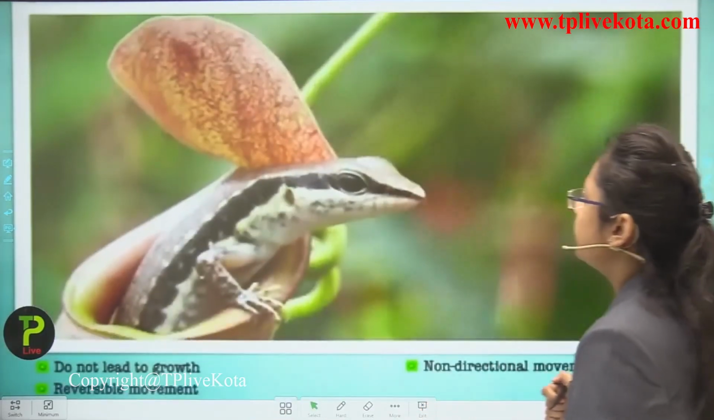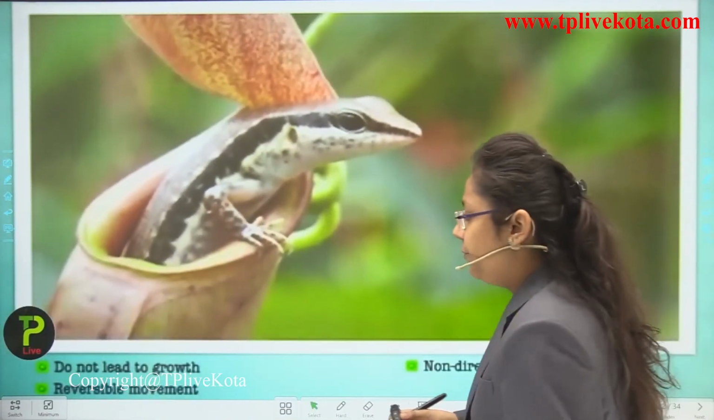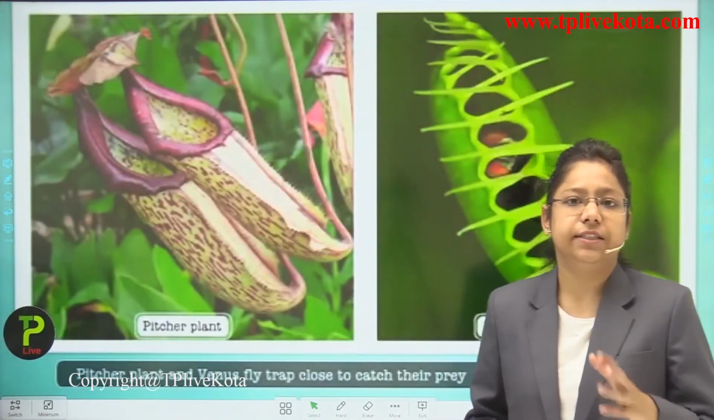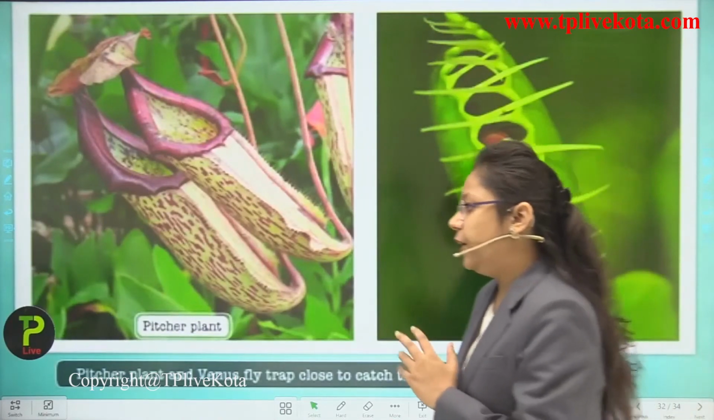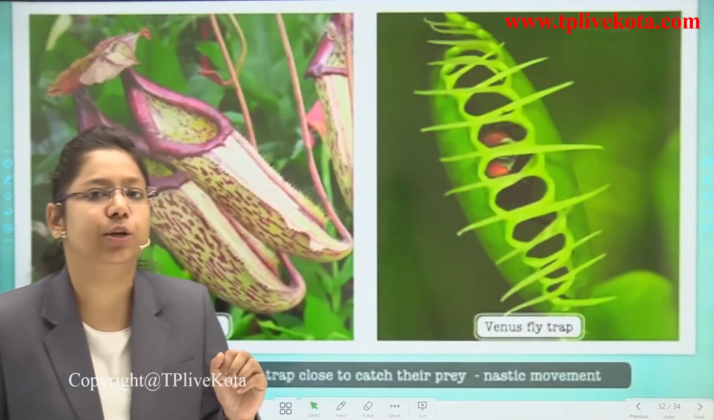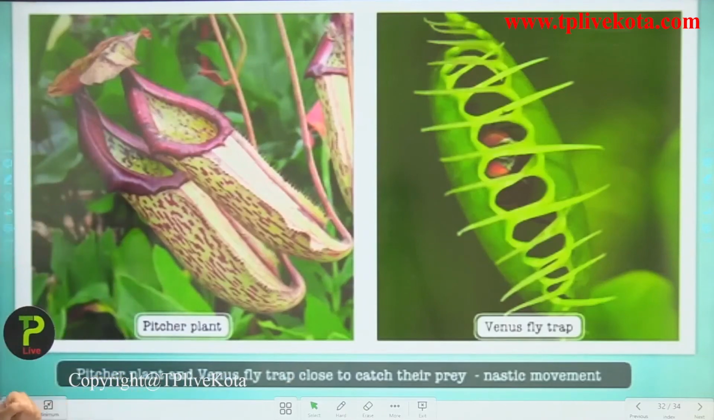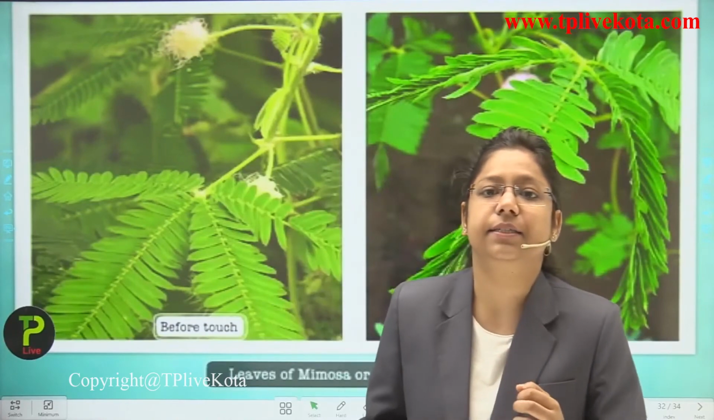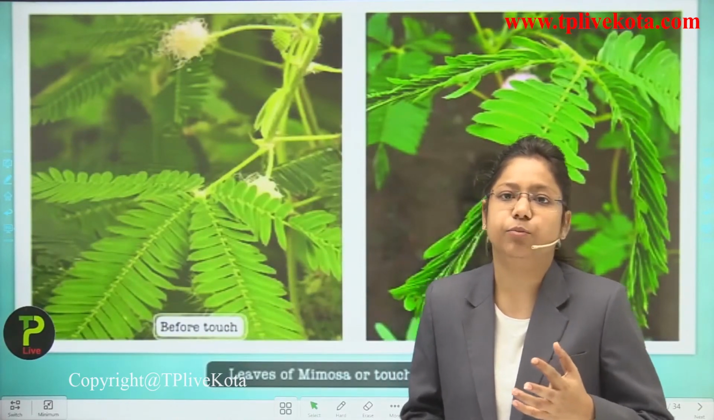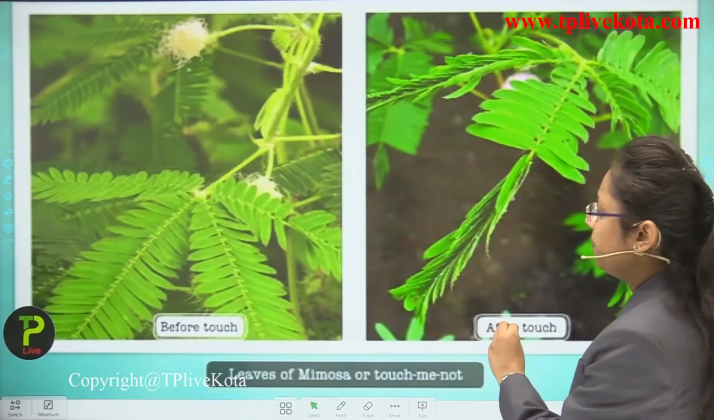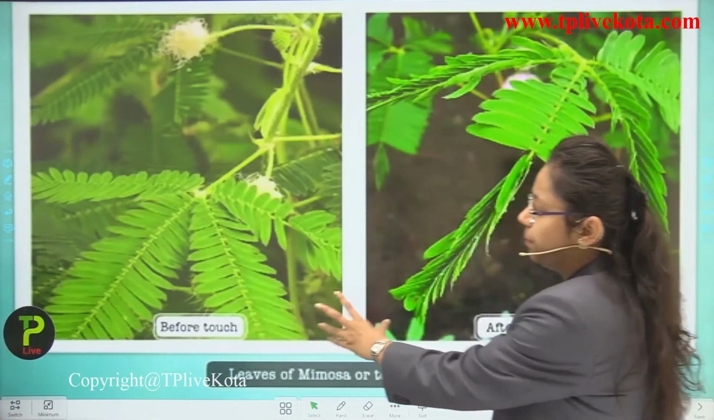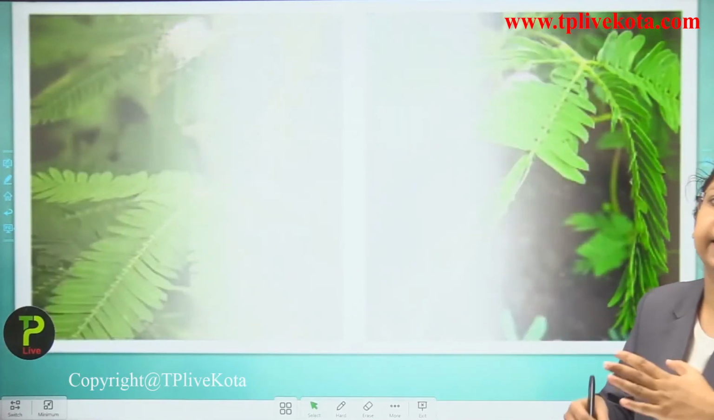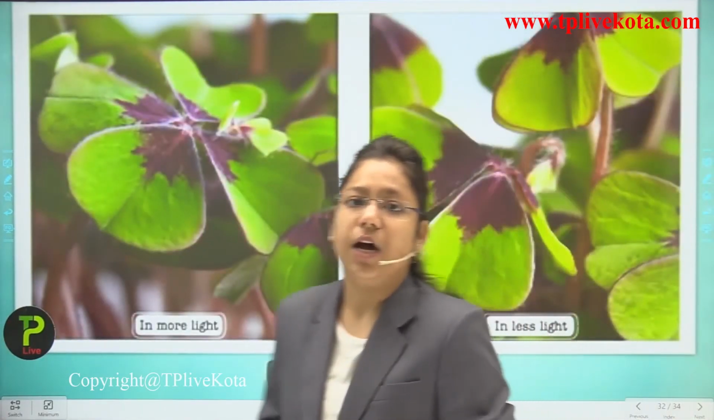Okay, so you can see here, students, that different kinds of plants are present in our environment. Even the insectivorous plants are present, so they also show the nastic movement. If we talk about Venus flytrap and pitcher plant, they grab the insects inside them, so they are showing the nastic movement. Next we talked about the Mimosa pudica. Before touch the leaves are totally open, but after touch the leaves get closed. The leaves fold themselves to prevent the loss of water.